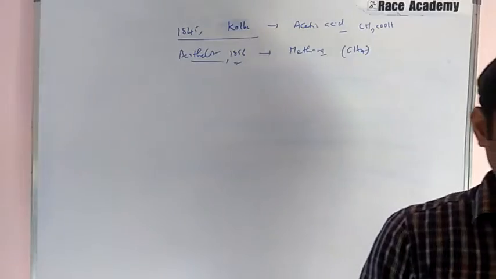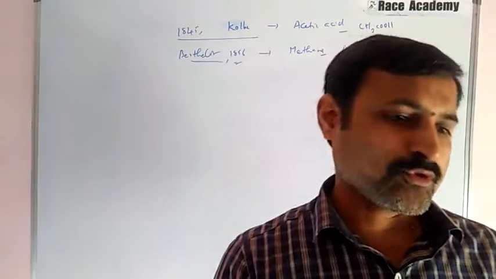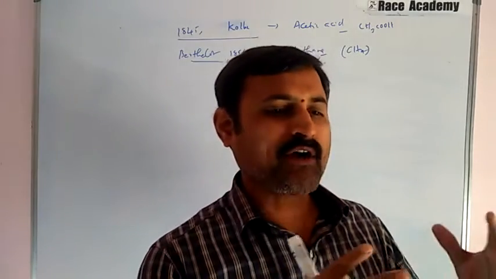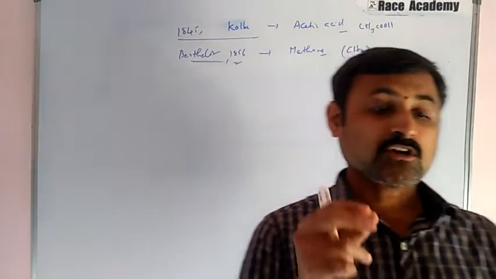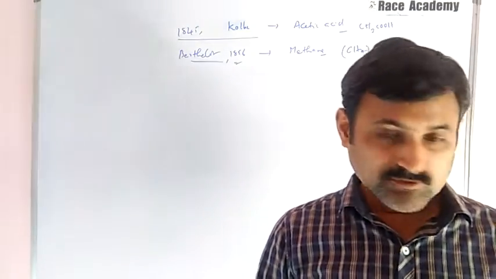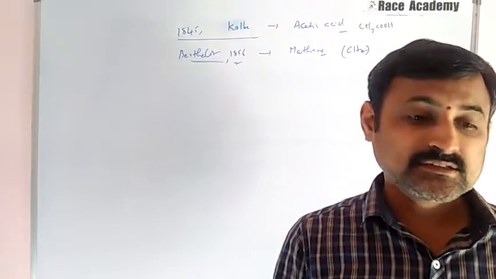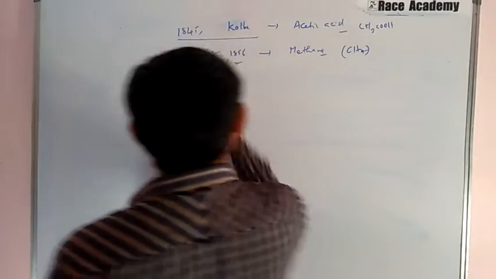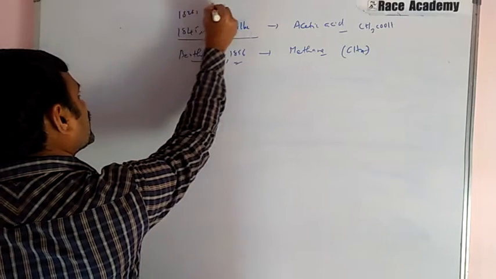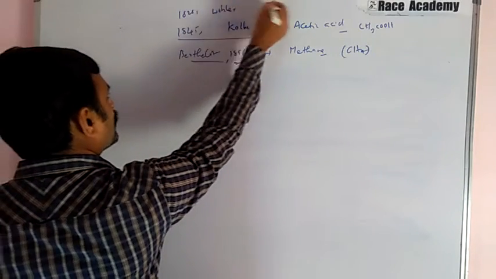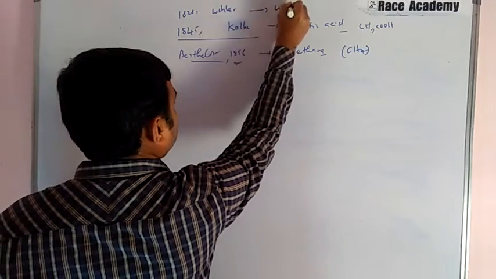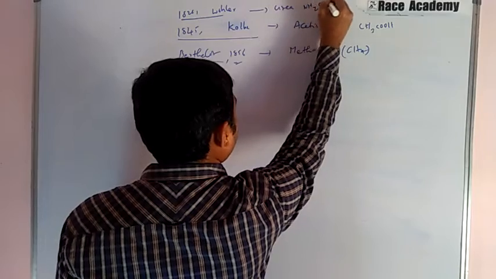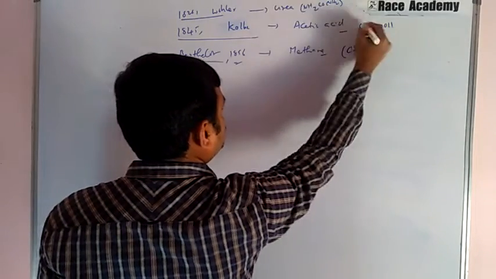So the formation of these compounds virtually gave a death blow to the vital force theory, and it was ultimately discarded. Which theory was ultimately discarded? The vital force theory. In 1828, Wöhler prepared urea. Urea is an organic compound, that is NH2CONH2.